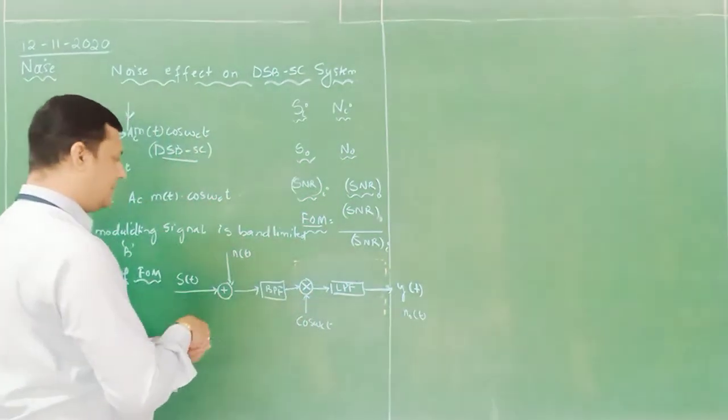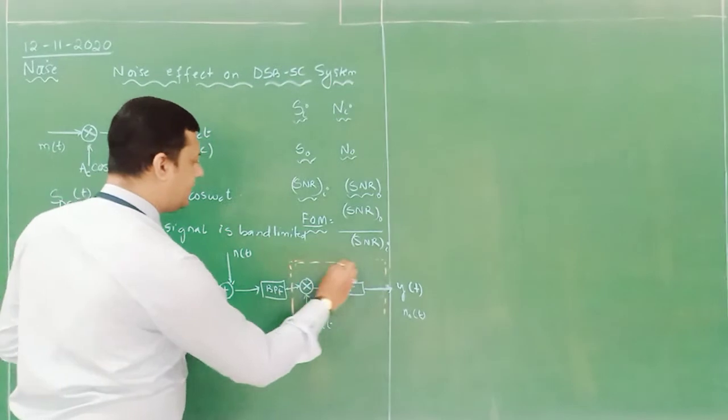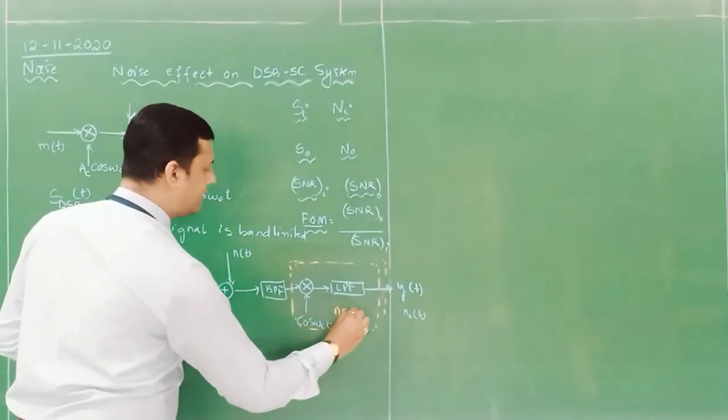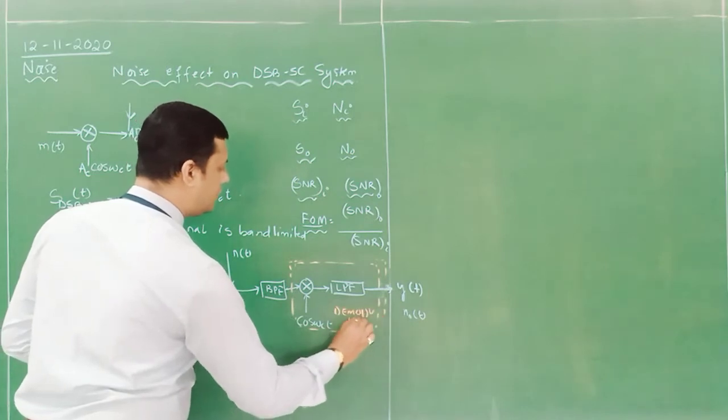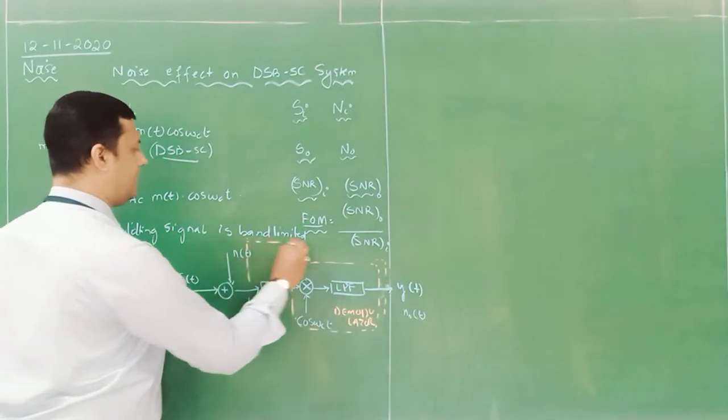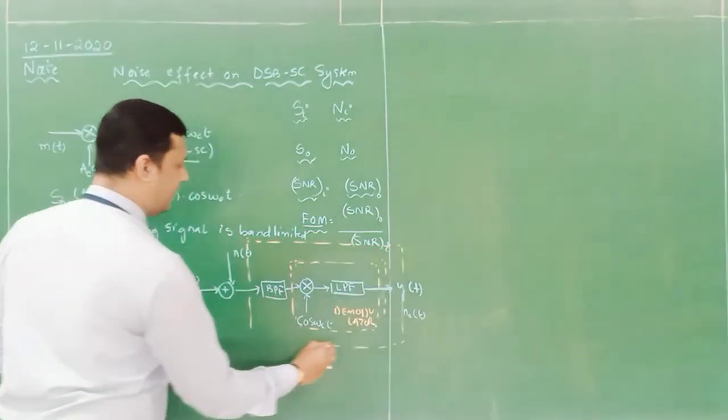Now what is this? This particular part is called the demodulator. Okay, and this whole part I can say is called the receiver.